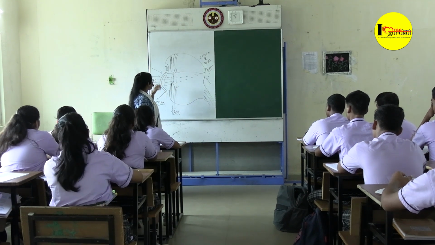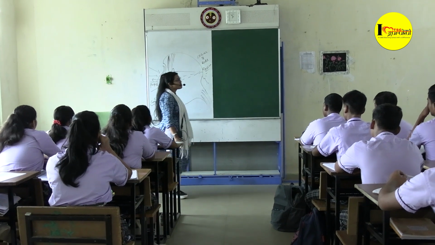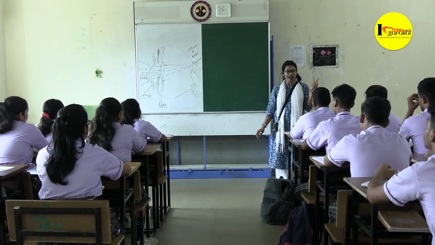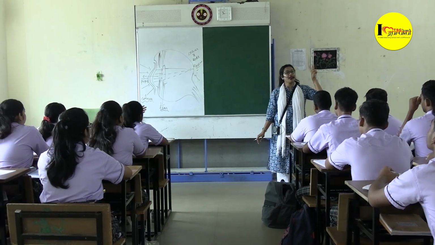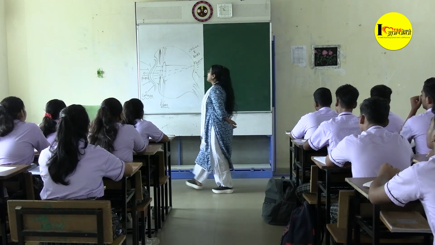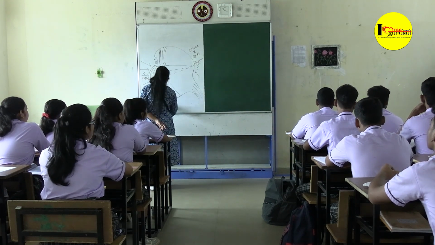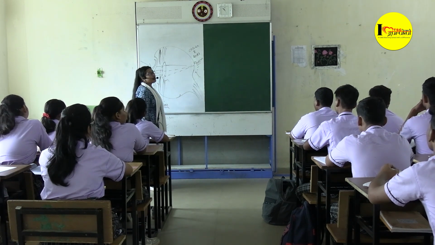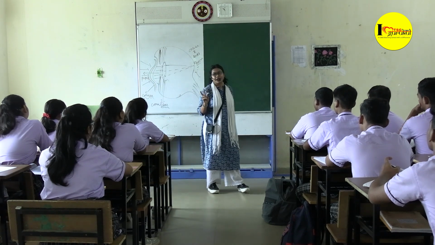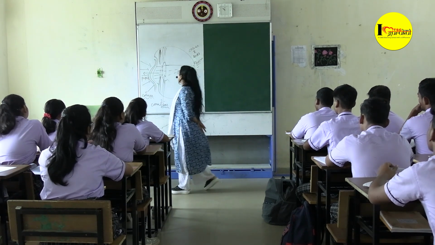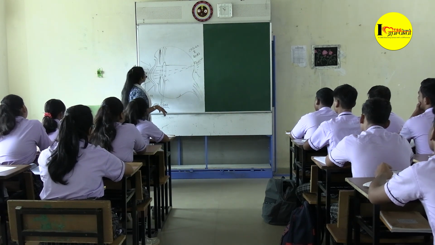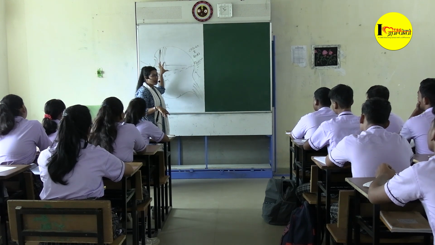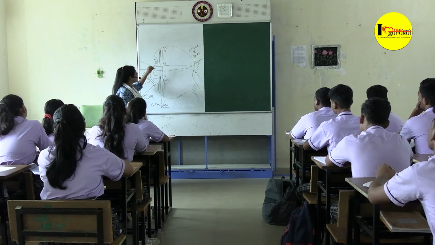What kind of shape does the lens have? What is the nature of the lens? Is it convex or concave? It is convex. Convex means, what is the nature of it? It will converge the light. So that is the reason all the light entering through our cornea over the lens is being converged over the retina, because the nature of the lens is to converge the light.